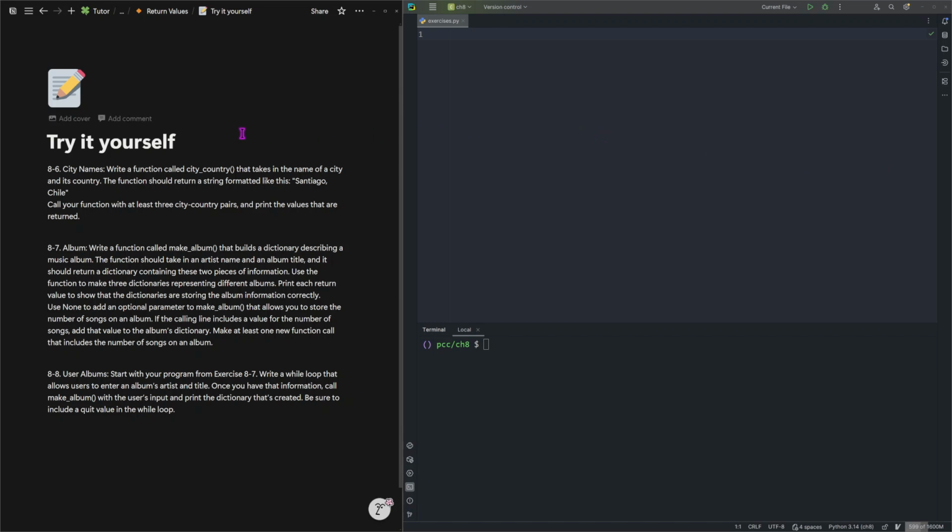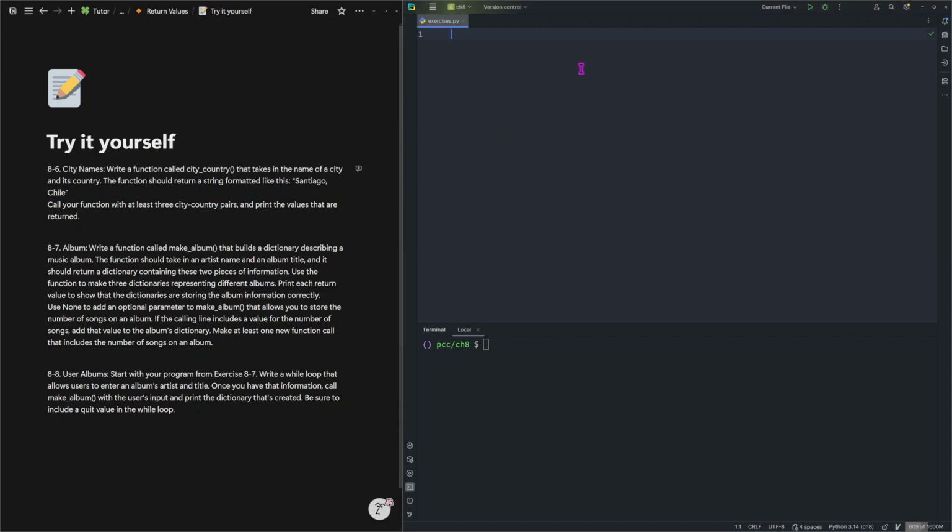Hello there, in this video we are going to attempt that write yourself section for return values. So let's begin. Exercise 6-8. City names. Write a function called city_country that takes in the name of a city and its country. The function should return a string formatted like this: Santiago, Chile. I don't know how to pronounce it.